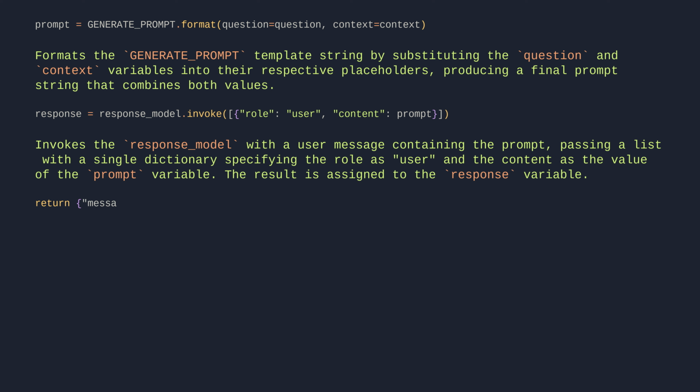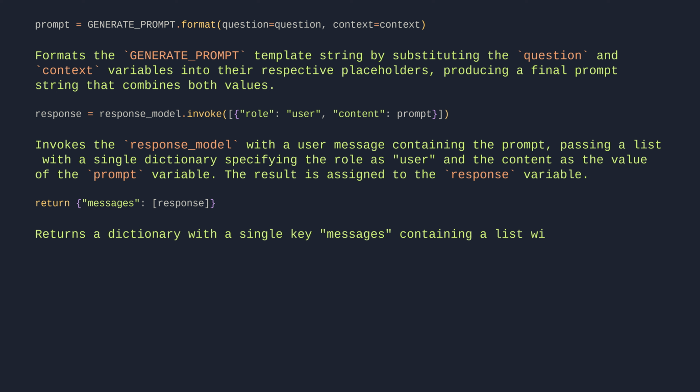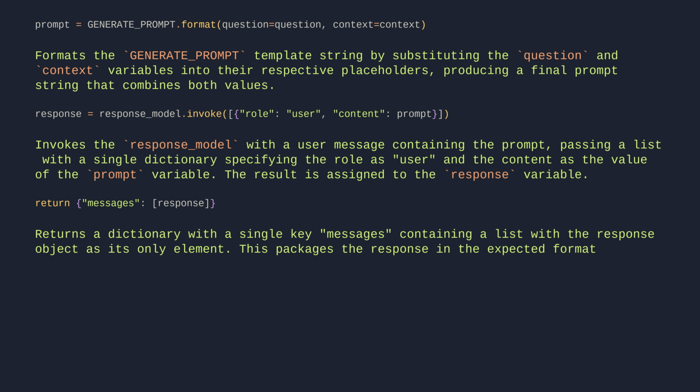return {"messages": [response]}. Returns a dictionary with a single key, messages, containing a list with the response object as its only element. This packages the response in the expected format for message-based processing pipelines.